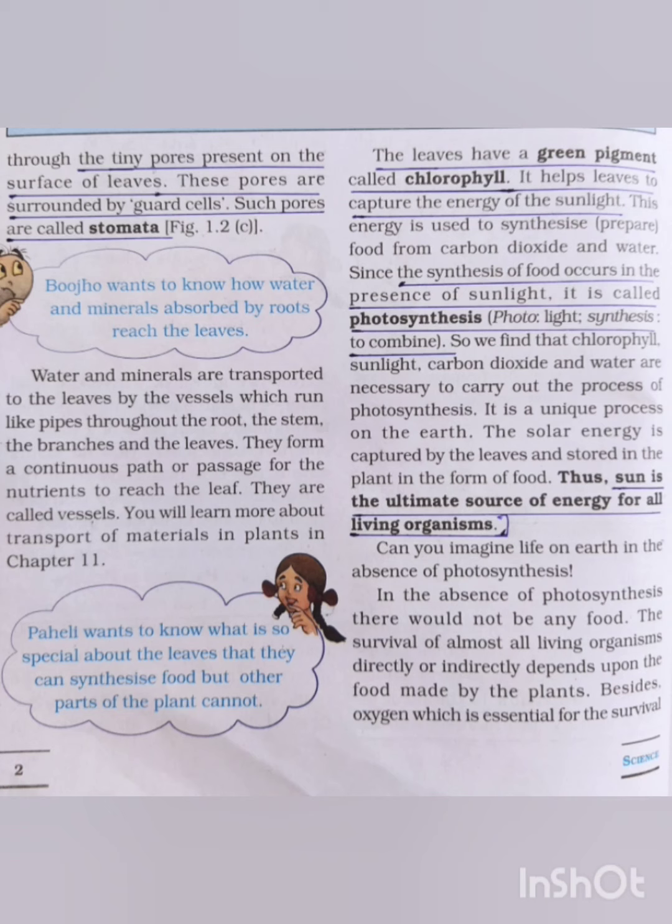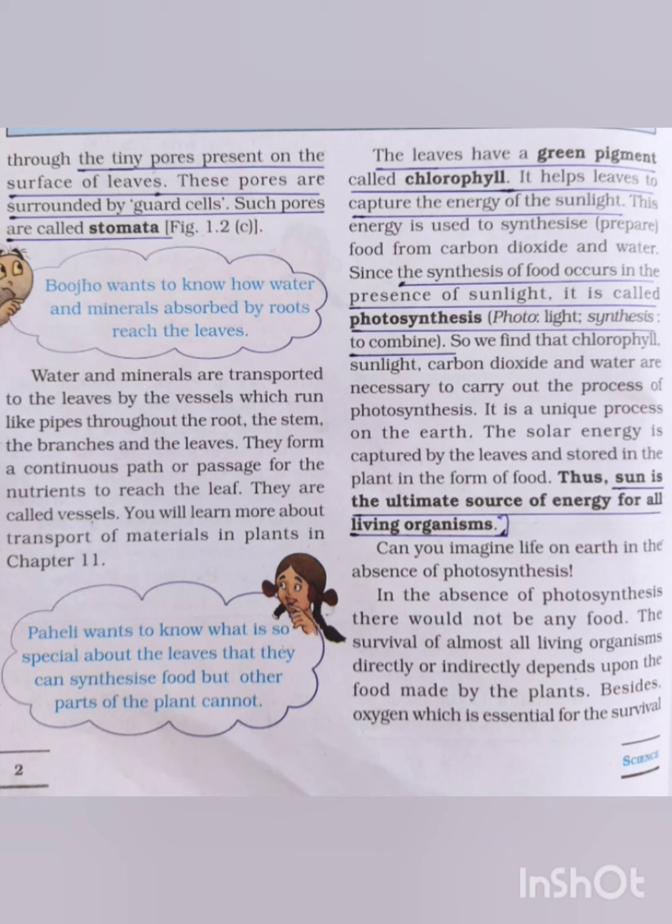Okay, then the next one is that leaves have a green pigment called chlorophyll. The color of leaves is green. Okay, that green pigment is called chlorophyll. Chloroplast is responsible for the green color. It helps leaves to capture the energy of the sunlight. Okay, the green pigment present in the leaf helps a plant to capture sunlight. Sunlight is essential for the process of photosynthesis.